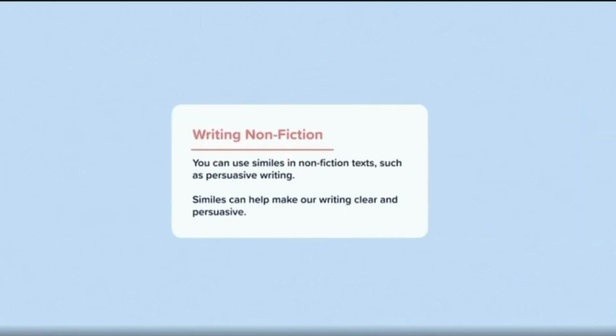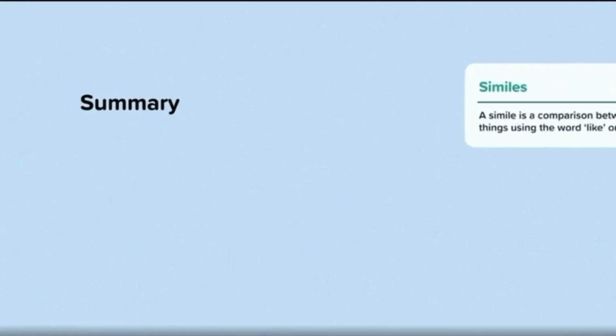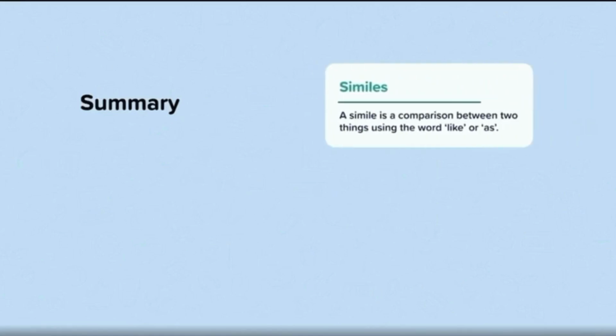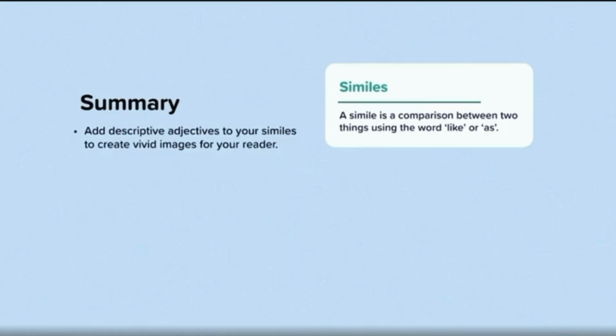You can use similes in non-fiction texts, such as persuasive writing or writing to argue. In these kinds of texts, similes can help make our writing clear and persuasive. In summary, a simile is a comparison between two things, using either the word like or as. Add descriptive adjectives to your similes to help create vivid images for your reader.